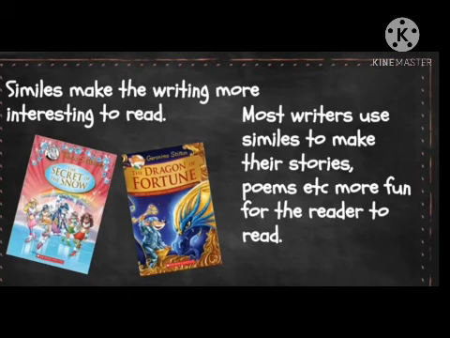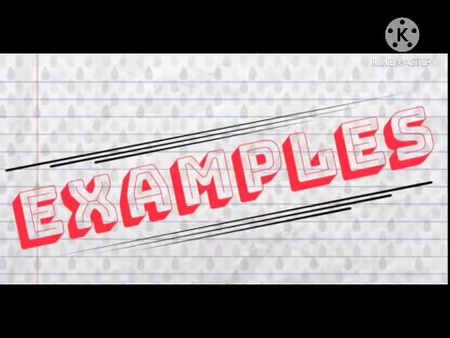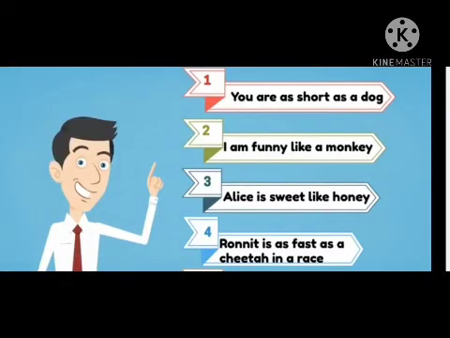Now let us see the examples for some of the similes. You have to keep one thing in mind, that the first blank is filled with an adjective and the second blank is filled with the name of the thing that is used to compare. Okay, as I said, simile adds beauty to the writing. See the first example. You are as short as a dog. Second one, I am funny like a monkey. Alice is sweet like honey. Fourth one, Ronit is fast as a cheetah in a race.